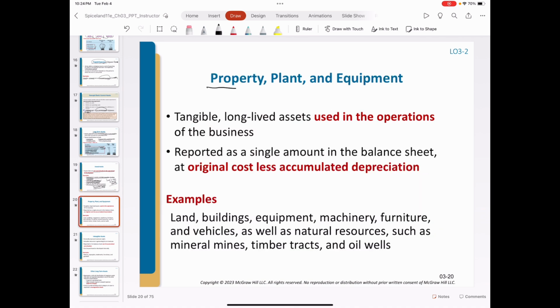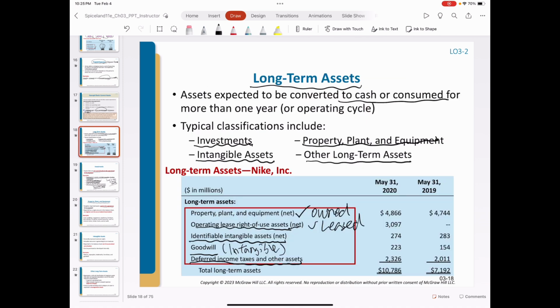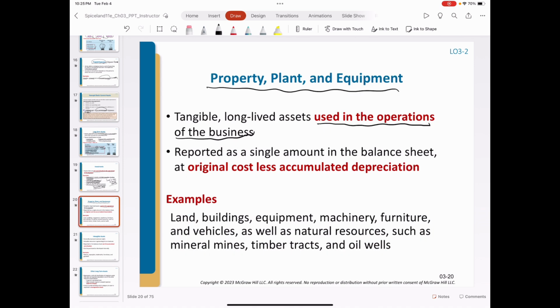PPE, property, plant, equipment. This is also an operating asset. The reason is this set of assets is used for operating purpose. And these assets are reported at original cost less accumulated depreciation. Property, plant, equipment is reported as net book value, but actually in the notes, you will see more detailed information.